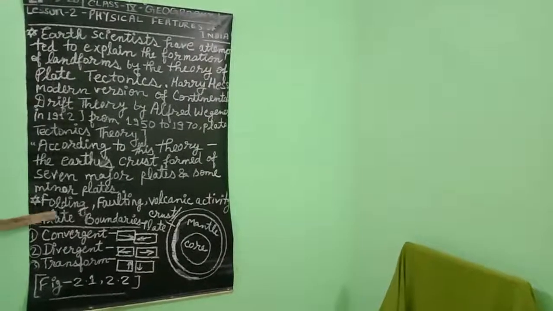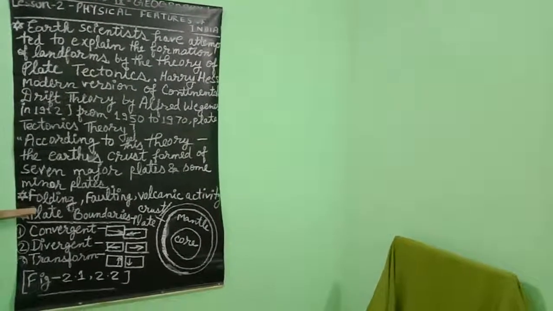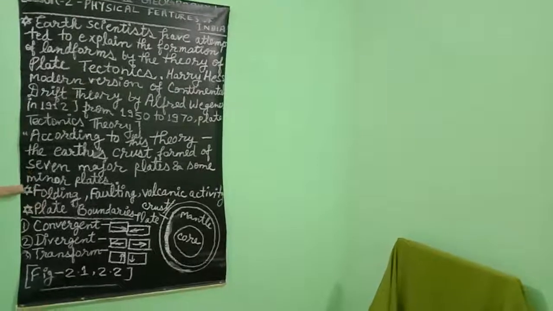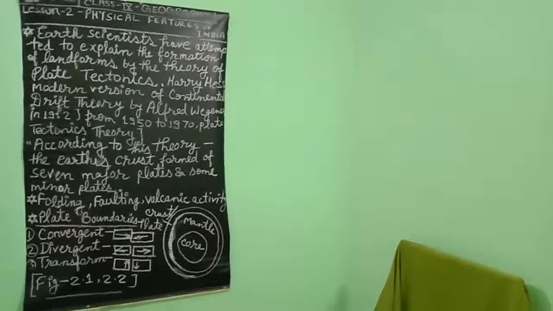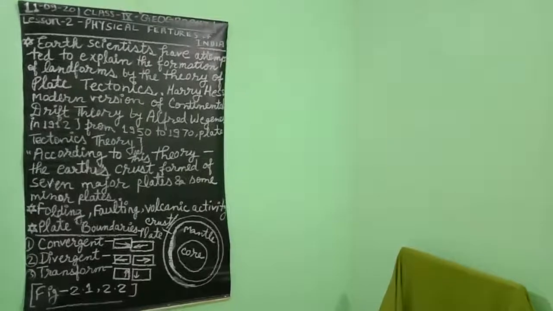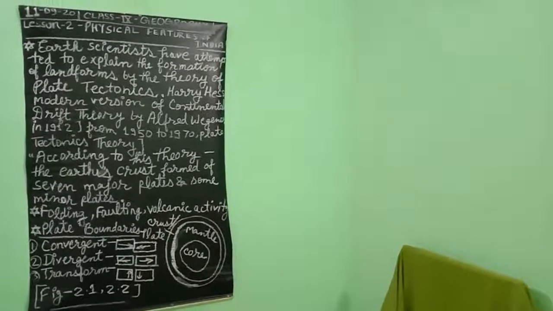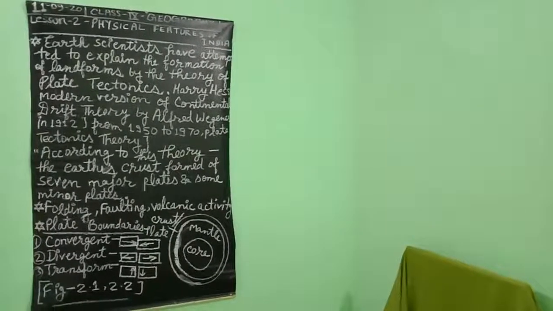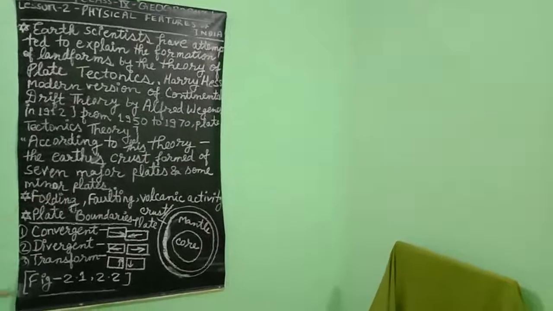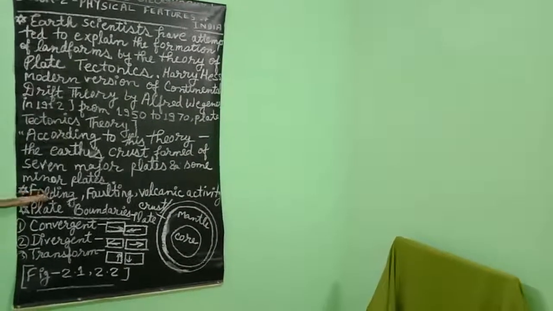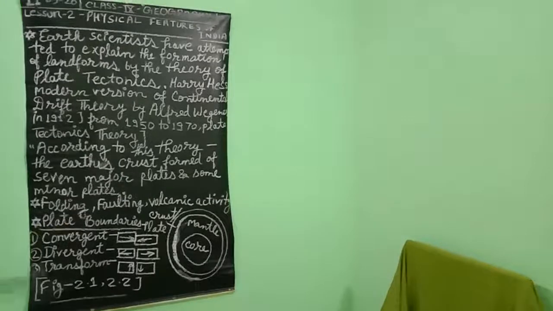Okay, the folding process occurs whenever two plates are coming close to each other, and pressurized forces act on the upper areas, forming fold mountains.